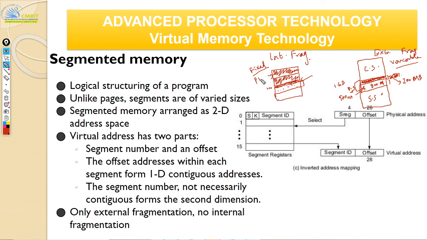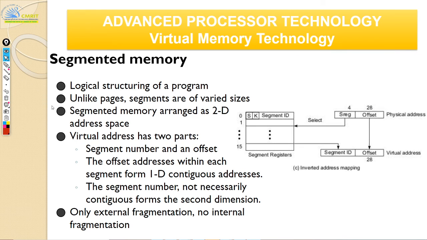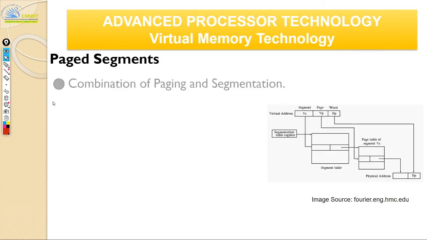So what we have here is, whenever you have paging, it has fixed partitions, hence you will always have internal fragmentation. And whenever you have segmented memory, it's always variable partitions, hence you will always have external fragmentation, and it's unavoidable. You can't avoid it. But one way to overcome this is to have paged segments. You mix both.